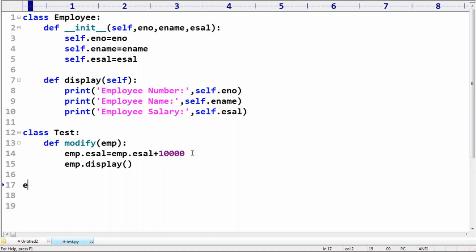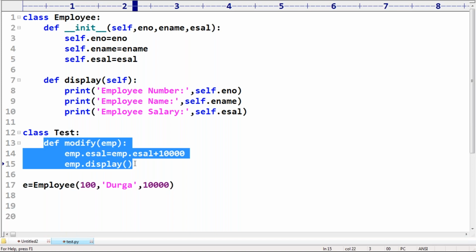Now e = Employee(100, 'Durga', 10000). Now Test dot modify. Can anyone please tell, is it a static method or an instance method? Think a bit very carefully. Is it a static method or an instance method? Two options are there.